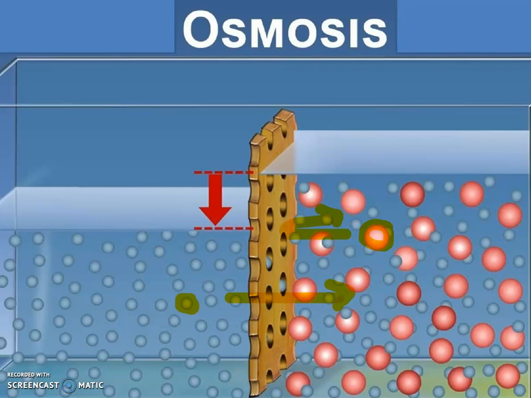So only these molecules go from this part to this part quickly, and some molecules are held here, so they cannot move freely in this solution. So the level of this part, suppose this is the B part and this is the A part.